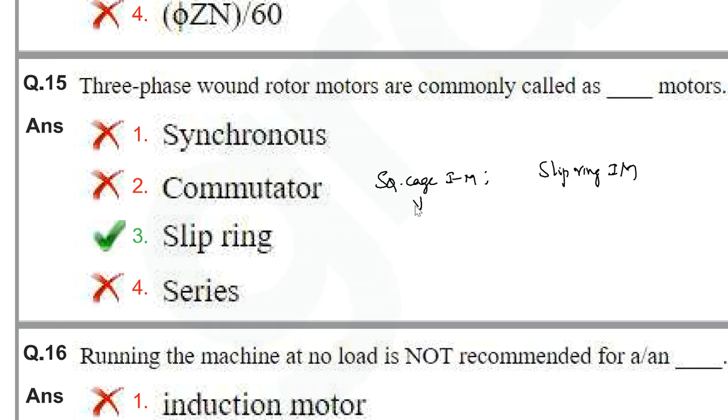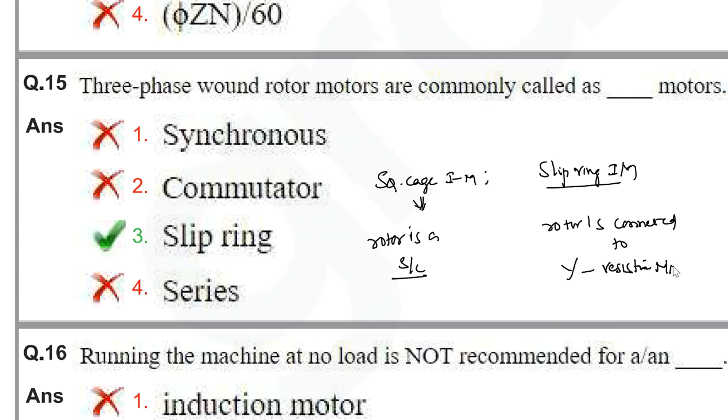In squirrel cage induction motors, the rotor is short circuited. In a slip ring induction motor, the rotor is connected to a star connected resistive network. So the phase wound rotor is also known as the slip ring induction motor.